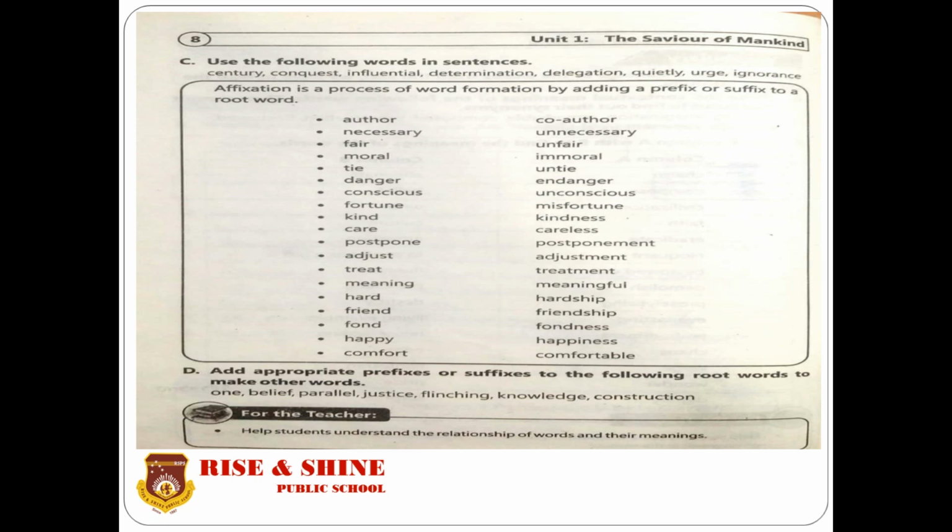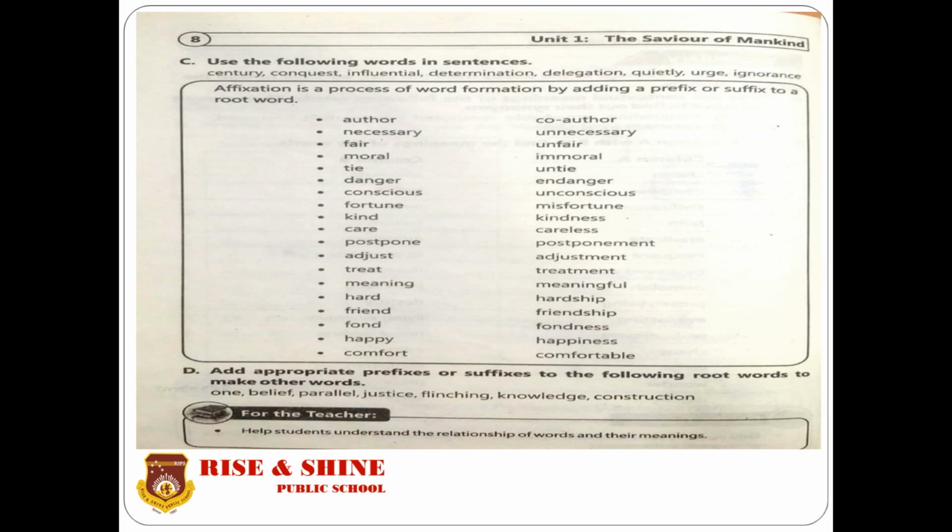Belief means disbelief. We use dis as a prefix. Unparalleled, un is used as a prefix. Injustice, in is used as a prefix. Flinching, unflinching, un is used as a prefix. Now knowledge, the new word is knowledgeable. Able is used as a suffix. Construction or reconstruction, both prefix and suffix can be used. If we use a prefix, it is reconstruction, and if a suffix is used, it is constructional.